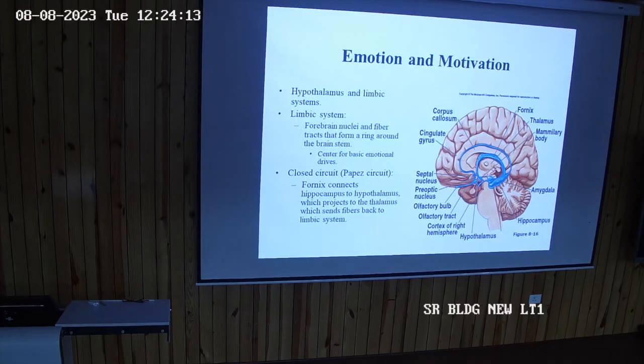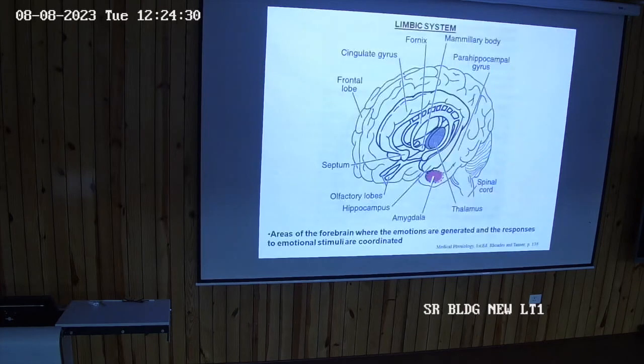Emotion and motivation are formed by the hypothalamus and the limbic system. It forms a ring around the brain stem, a closed circuit, which is the Papez circuit. How is it connected? By fornix to hippocampus to hypothalamus. The main function of the hippocampus is memory. It will create memory.